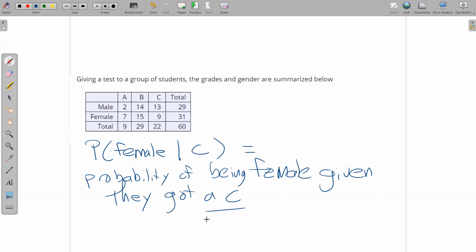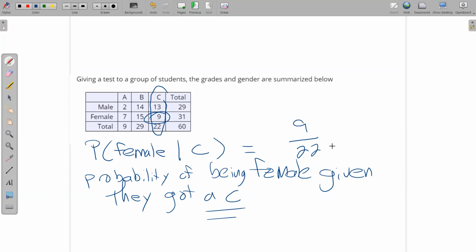So in this case, my new denominator is the C's. I'm only going to focus on this column here. So my new denominator is 22, and then I just want to know how many females of those 22 were C's. So that's the probability that a female got a C. So the female C's over the C's would be the answer to that one.